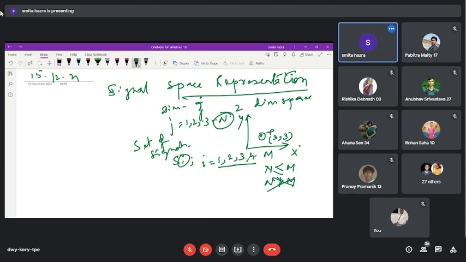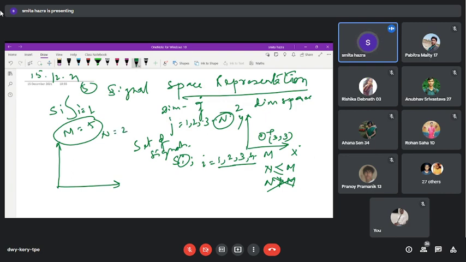That is the thing. Now if we compare these things, suppose we are trying to plot a set of signals where the i value runs from 1 to 5. That means m is equal to 5. That means this set of signals has 5 individual signals. And suppose we are trying to plot these in some 2-dimensional space. That may be allowed because the dimension of the space is less than or equal to 5.